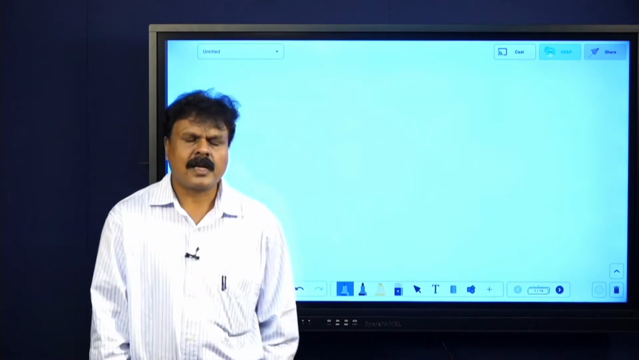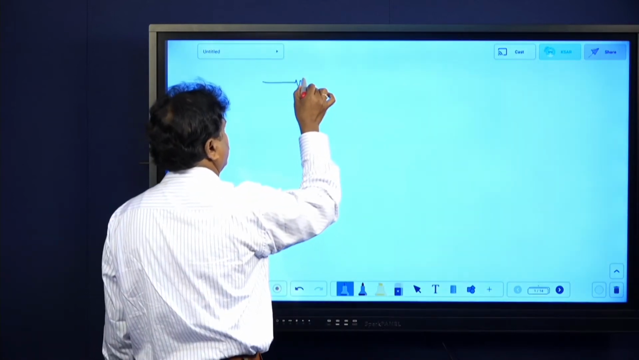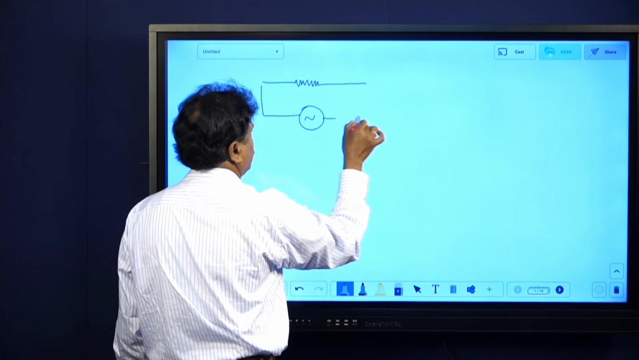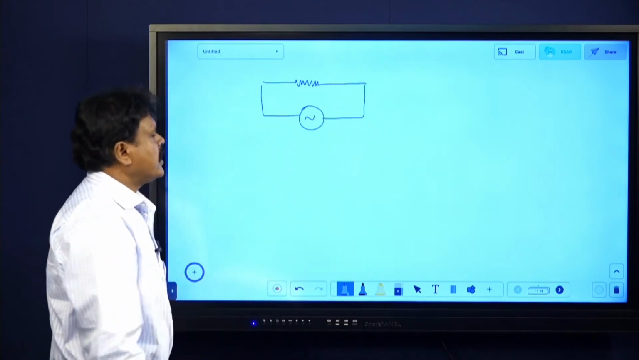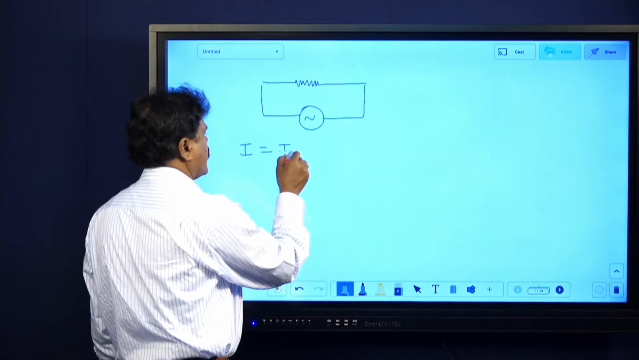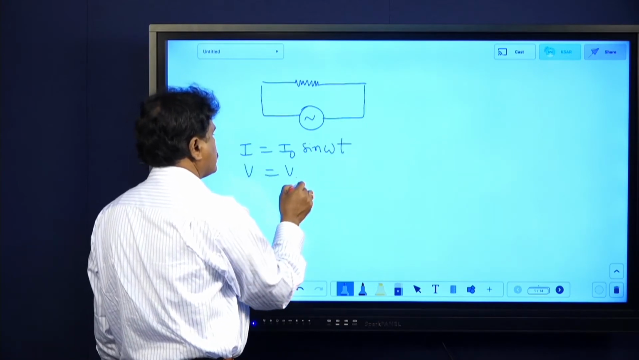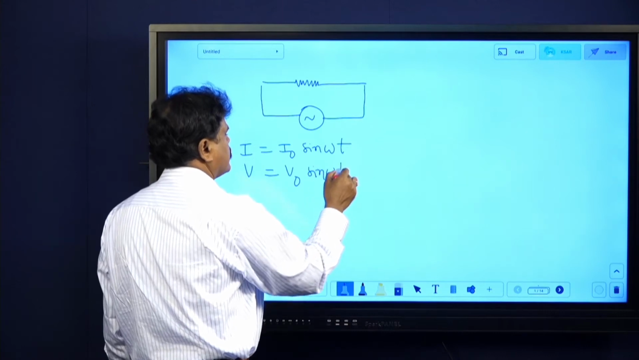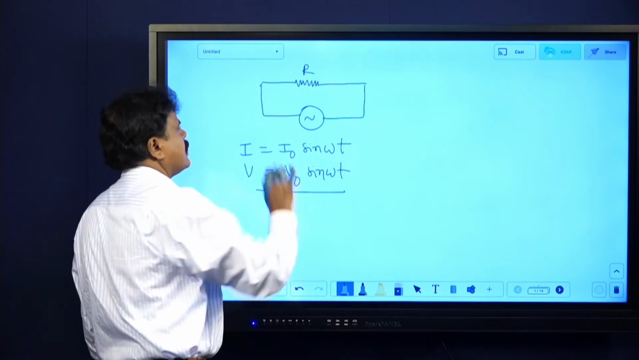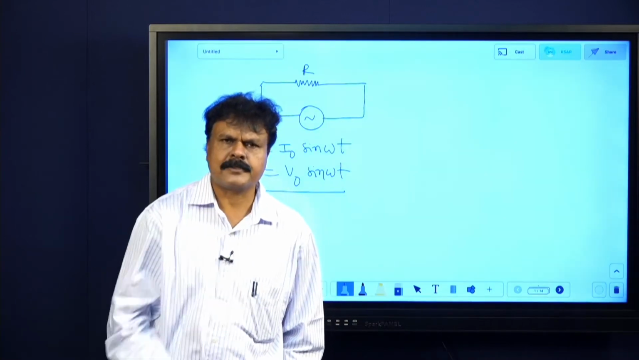In a circuit containing a pure resistor, say one circuit in which there is just a pure resistor, this is AC, the symbol of AC is like this, you are aware of it. If I say current is I equals I naught sin omega t, voltage will also be V equals V naught sin omega t. That means both are in phase. Remember this: in an AC circuit containing a pure resistor, voltage and current are in phase.